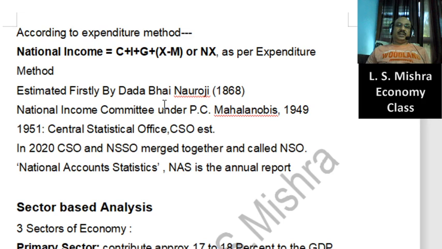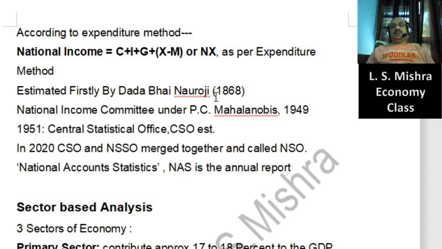So if there is any question on who adopted the scientific method, the name is Professor V.K.R.V. Rao. But all these efforts were made before independence, because the British government didn't develop any proper mechanism or method to estimate India's national income.